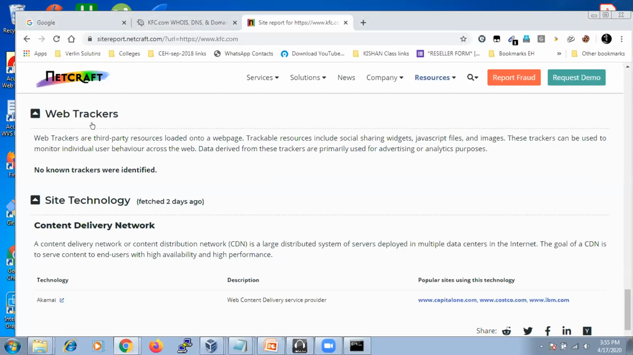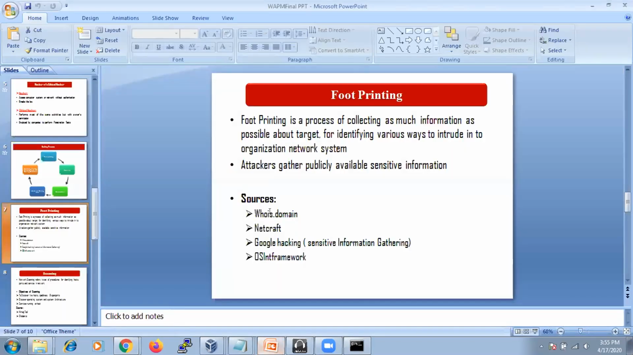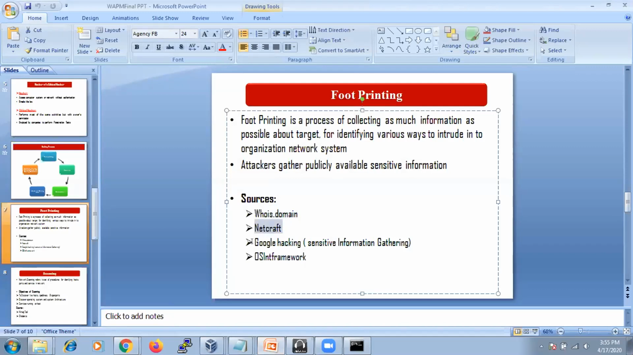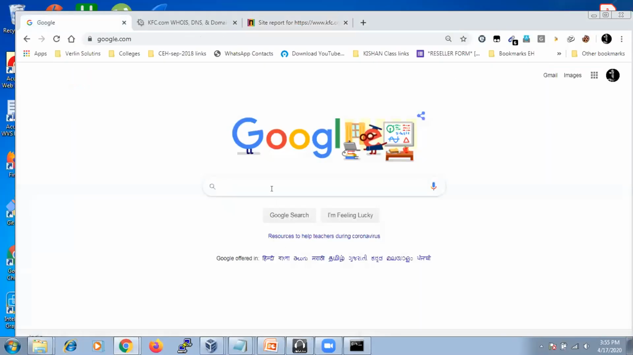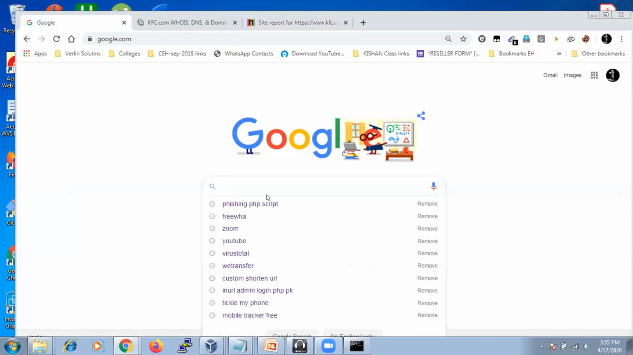Apart from this, the things we have done are whois and Netcraft. Then Google hacking, meaning sensitive information. I'm going to show you how Google can get sensitive information about any common website. If I target any WordPress website, where they just drag and drop plugins and everything, they create a website without web development knowledge. So we can easily get sensitive information like database table names, database usernames and passwords.